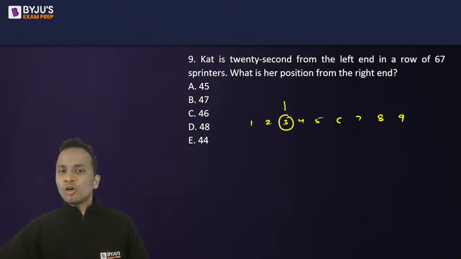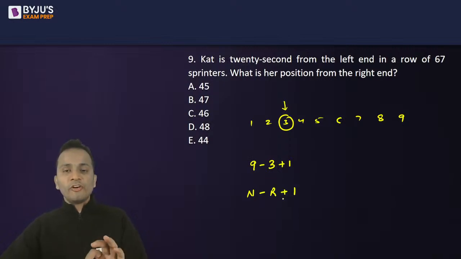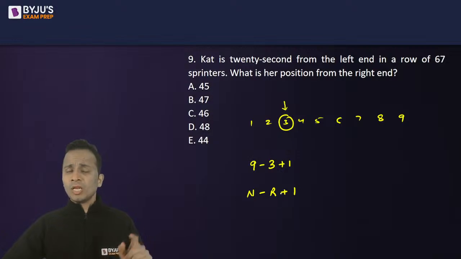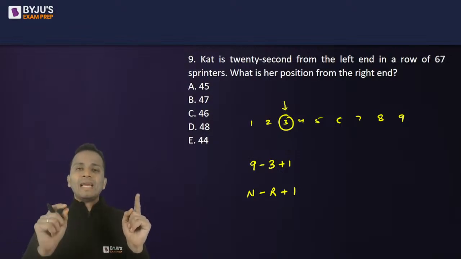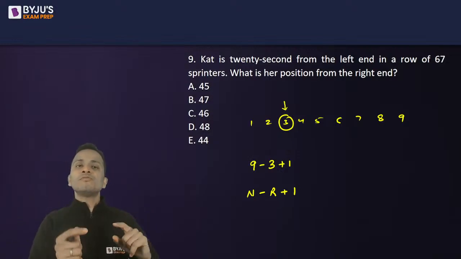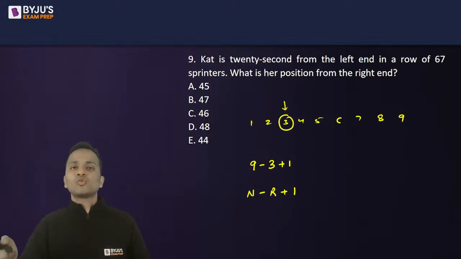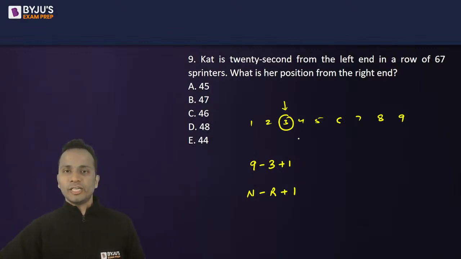So the rank of this person from the other end will be the total number of people minus the rank of this person from the left plus 1. General formula: total number of people minus the rank of this person from one end plus 1. Plus 1 and the answer will come.